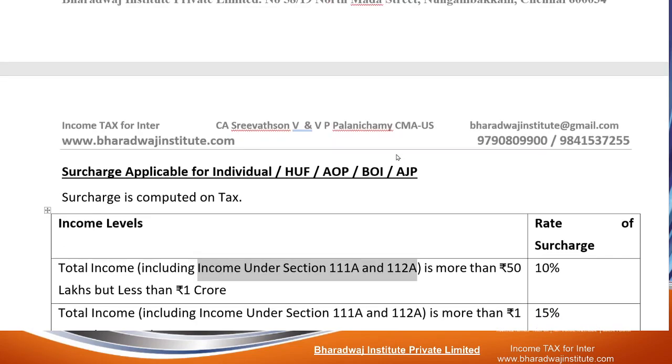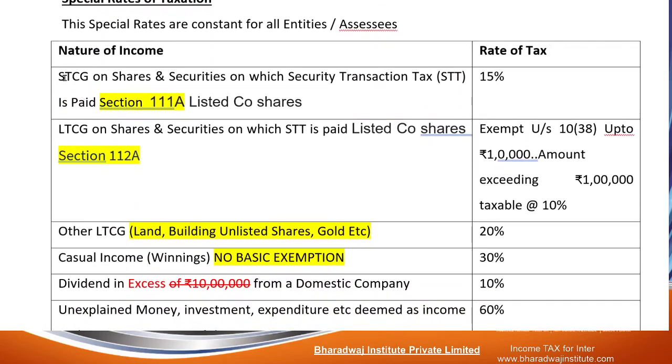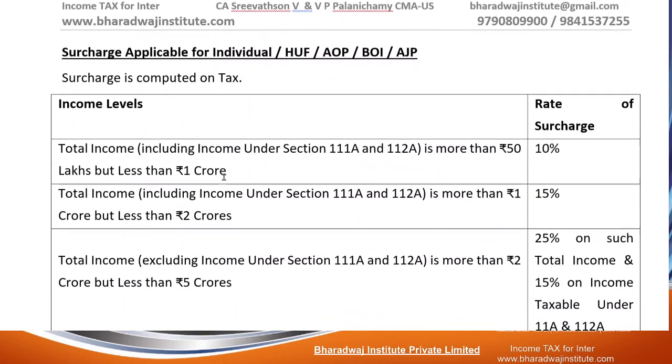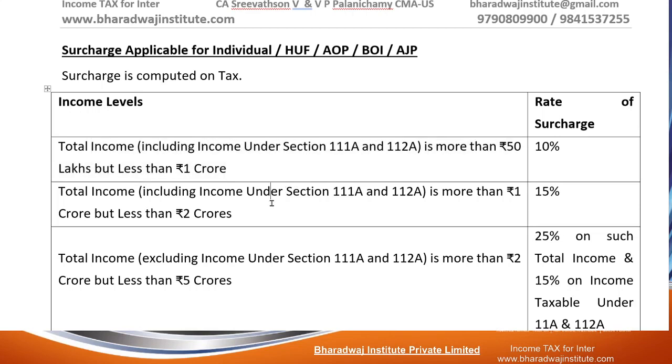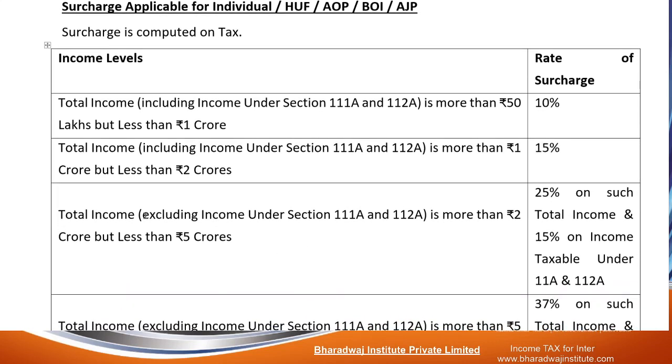This excludes STCG and LTCG on shares on which STT is paid. If it is more than 50 lakhs up to 1 crore, 10%. If it is more than 1 crore but up to 2 crore, 15%. Total income, look at excluding, meaning other than the special rate items, STCG and LTCG on which STT is paid. Then 25% on total income plus 15% based on section 111A and 112A.